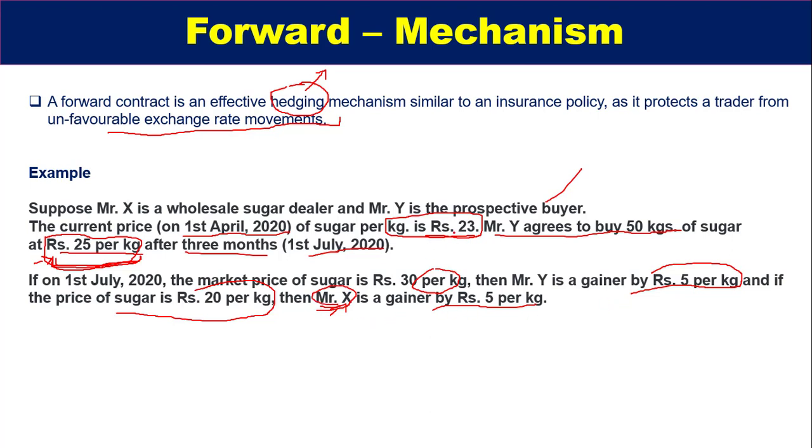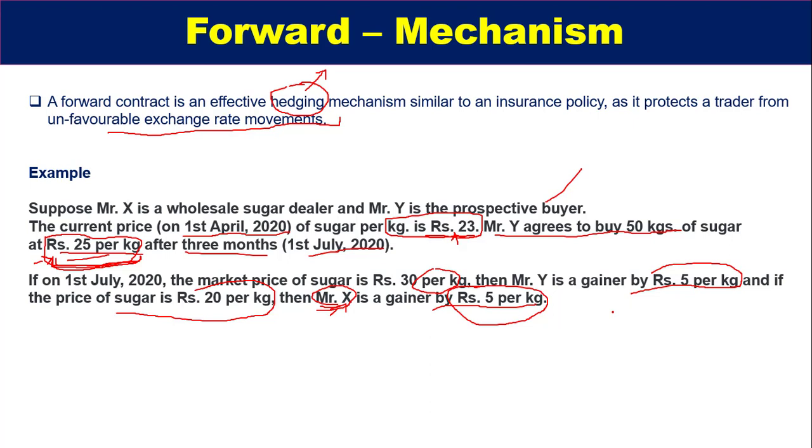So because the current price is 23, and the price is fixed at 25, and after 3 months, what happens? The price slides to rupees 20. So Mr. X sells it at rupees 25, so he will surely get the rupees 5 per kg benefit or profit.